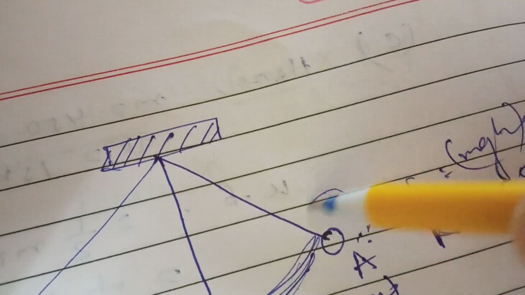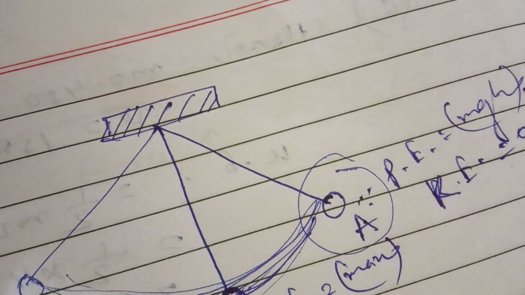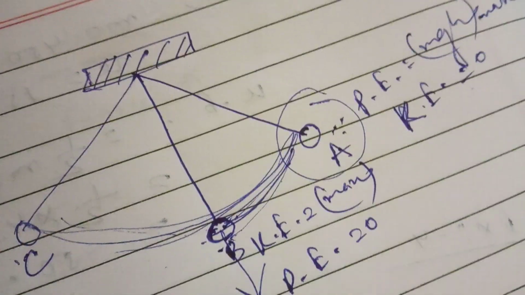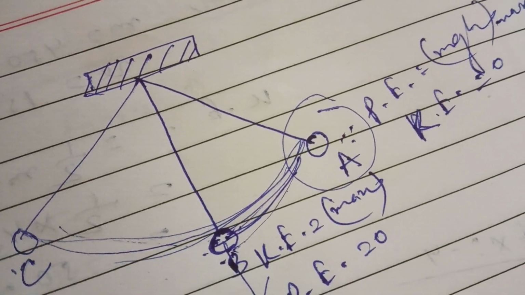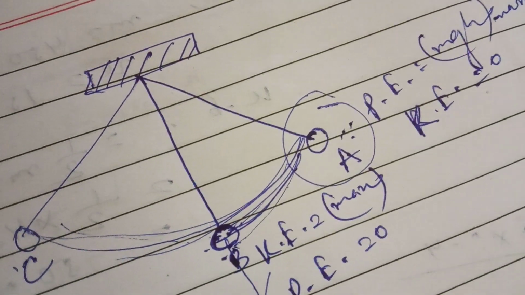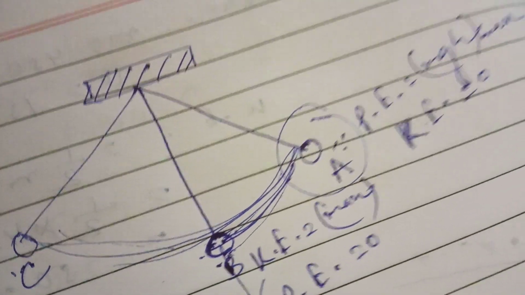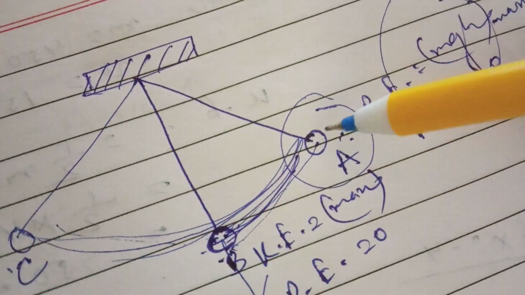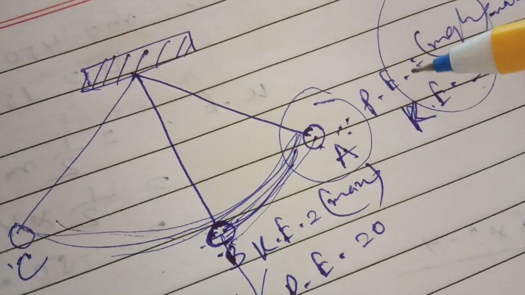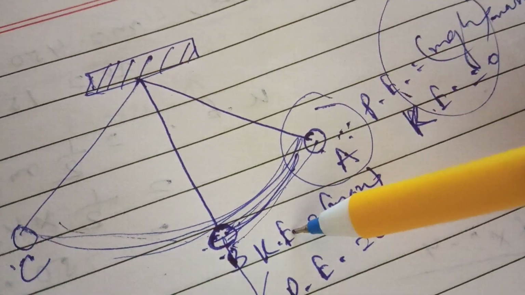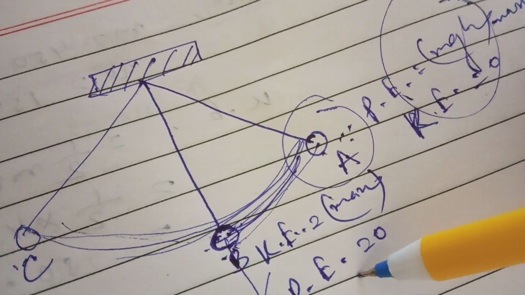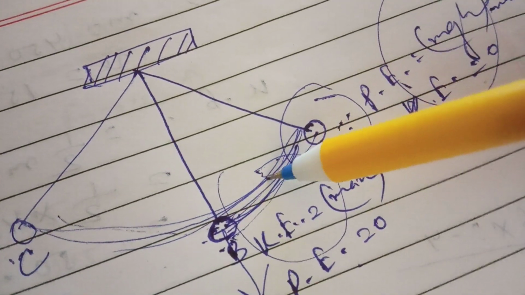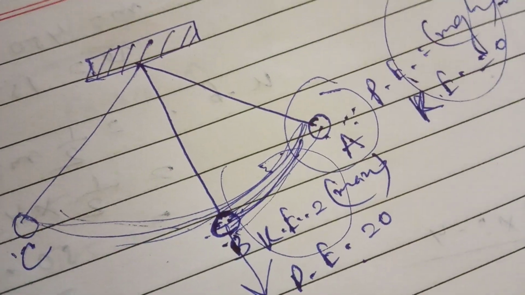Now, what is the total energy? That is the sum of potential energy and kinetic energy. When it goes down from A to B, the potential energy changes to kinetic energy. So at any point you can see the sum of total energy is always constant.